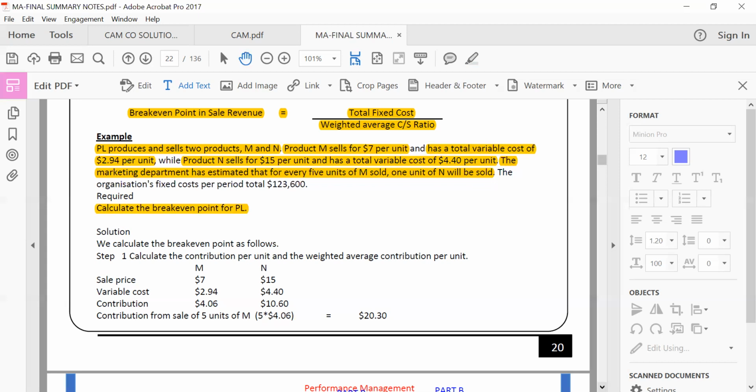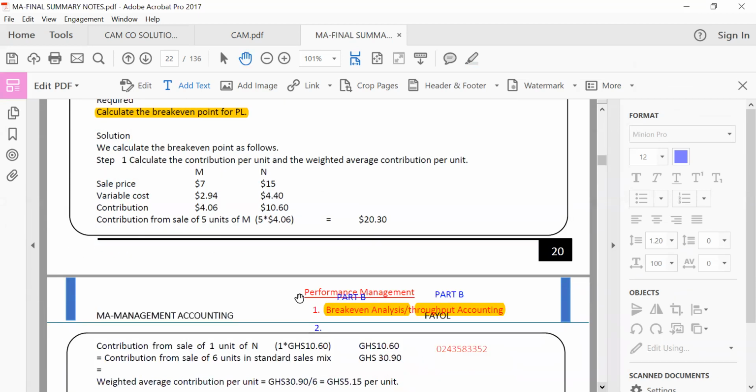Now, this is well dealt with here. What did we do? We said solution. We calculate the break-even point as follows. Step one, calculate the contribution per unit and the weighted average contribution per unit. So if we are able to determine the contribution, we can find the weighted average of the contribution, right? And look at how we calculated that.